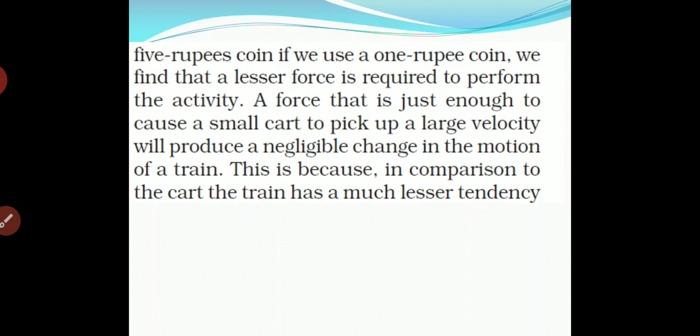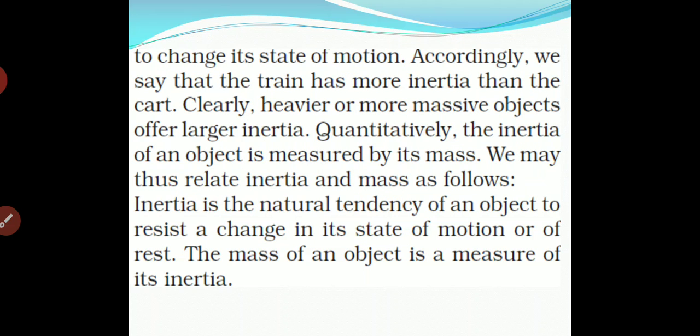This is because, in comparison to the cart, the train has a lesser tendency to change its state of motion. Accordingly, we say that a train has more inertia than a cart.